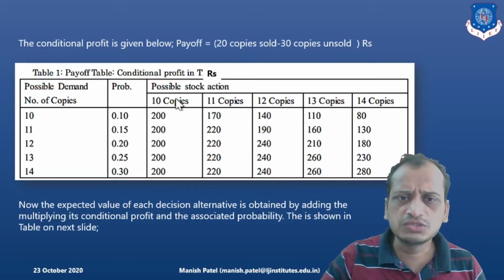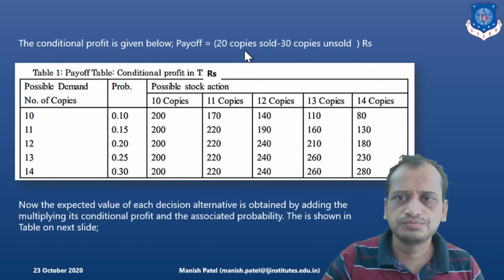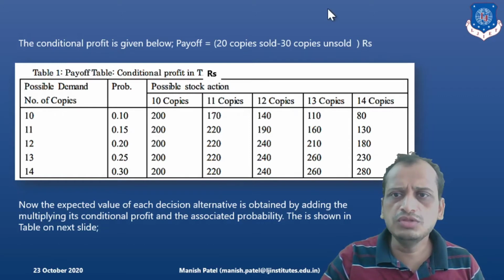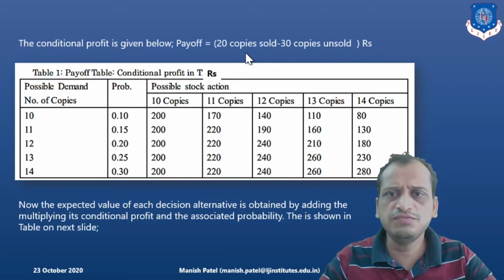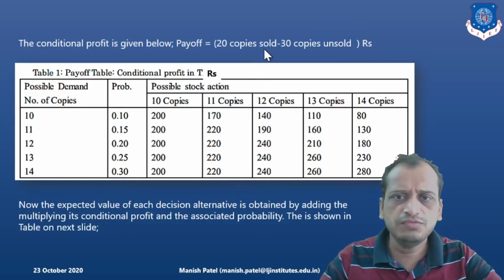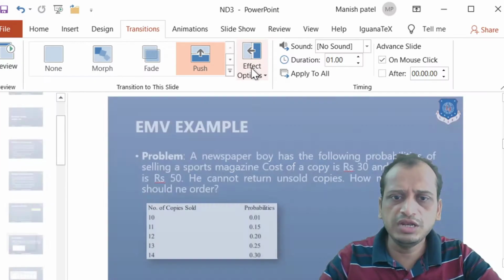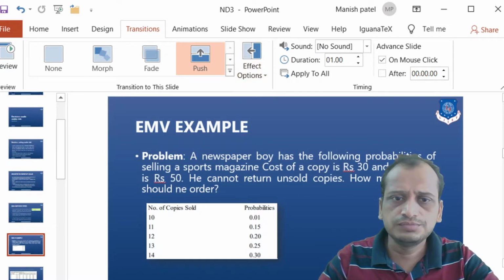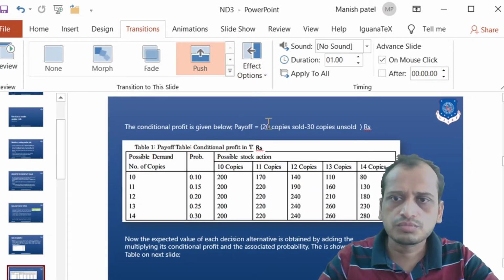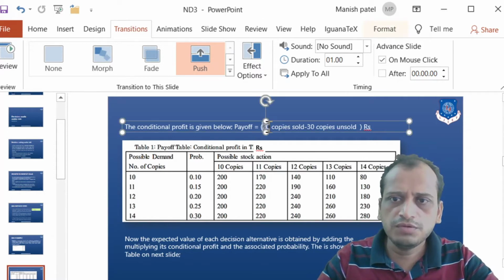If 10 copies are stocked and the demand is 10 copies, then 20 rupees per copy is the profit.